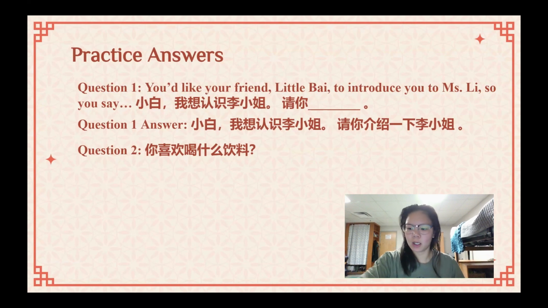And then you have 李小姐 right after 一下 because you have to put what you're introducing after that verb, right? It's a verb object. It's a verb phrase. So 请你介绍一下李小姐.